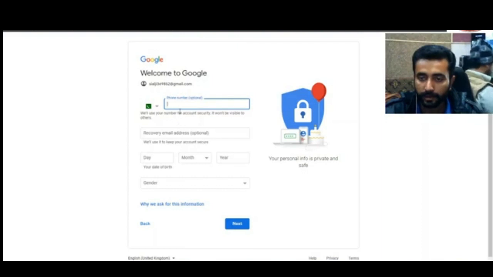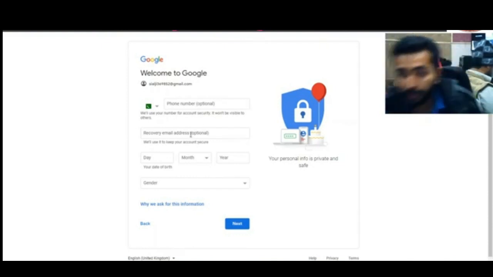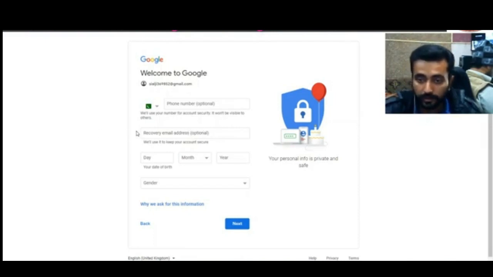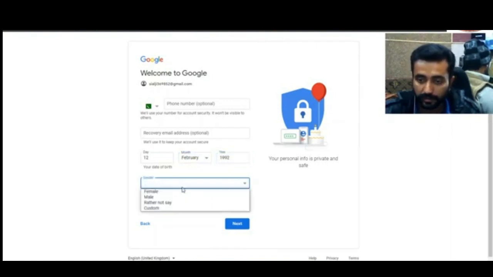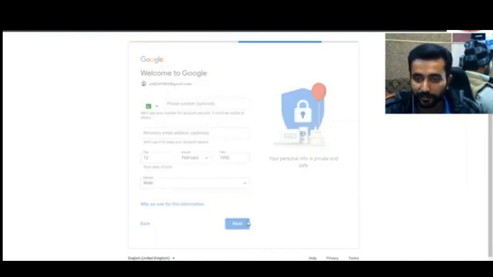we can add our phone number. It's optional, but if you don't want to add, then there is no problem. Also, you can add your recovery email address if you forgot your password, and then you can recover your email ID from this. So I am not adding this. Day, month, year, it's a date of birth, 1992. Gender, male if you are male, then male. If you are female, then female, or etc, etc.